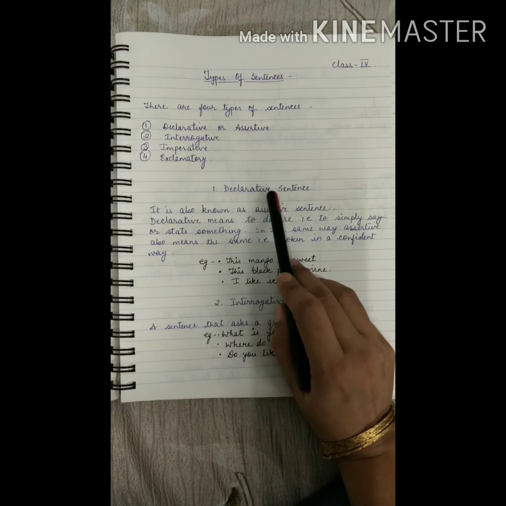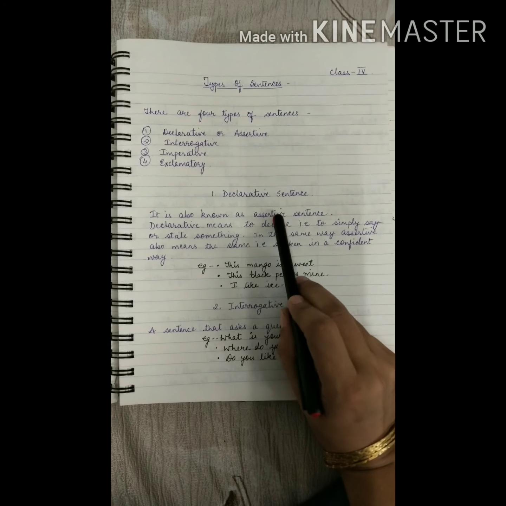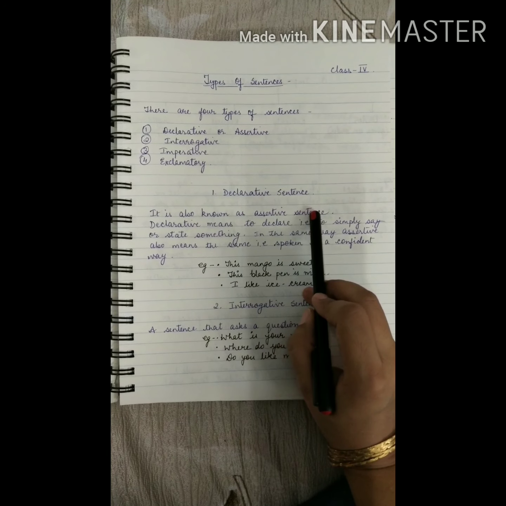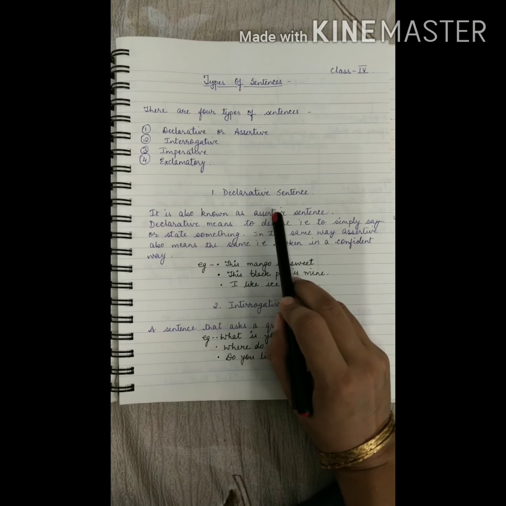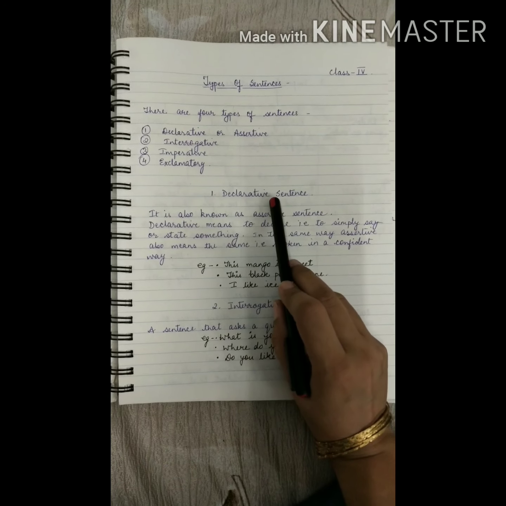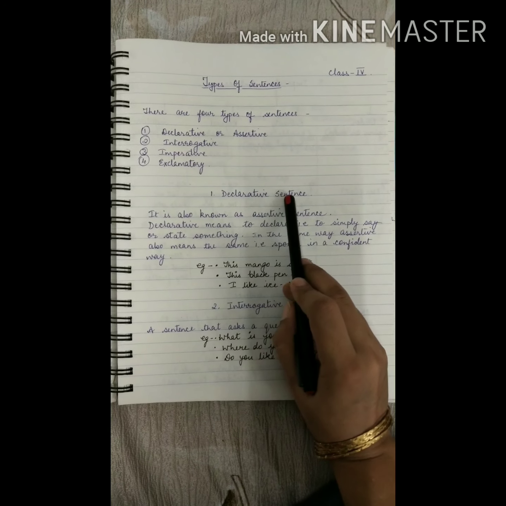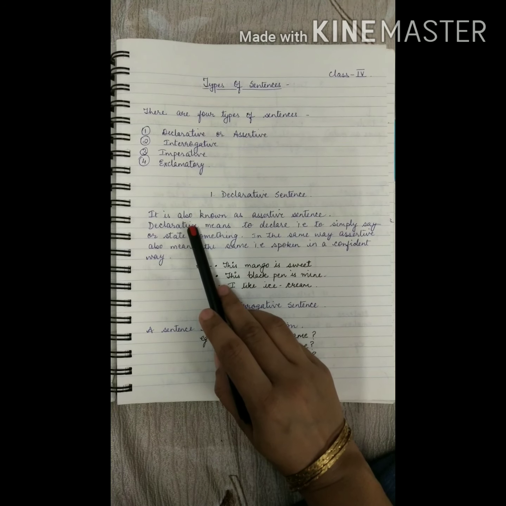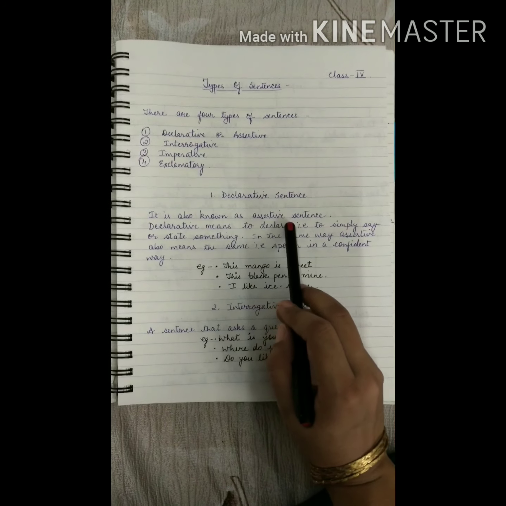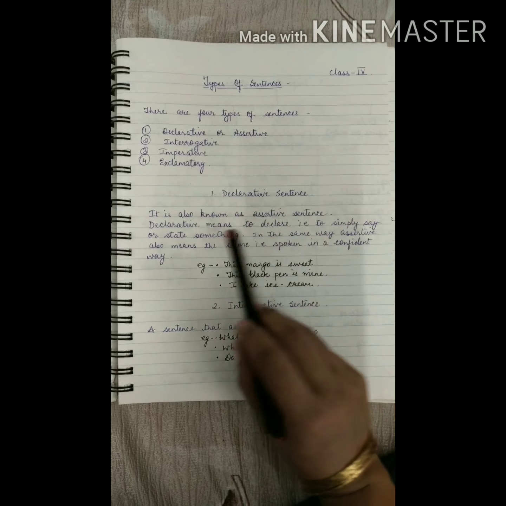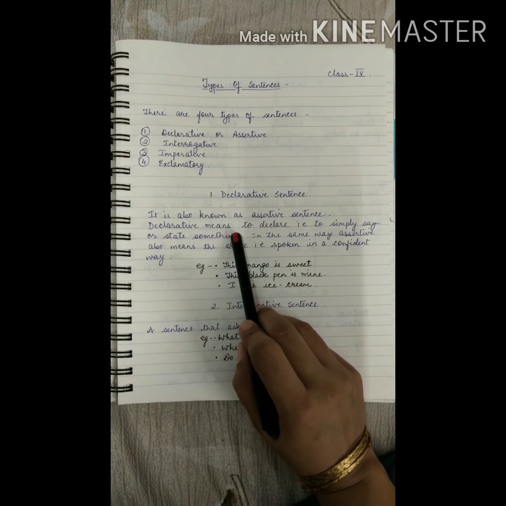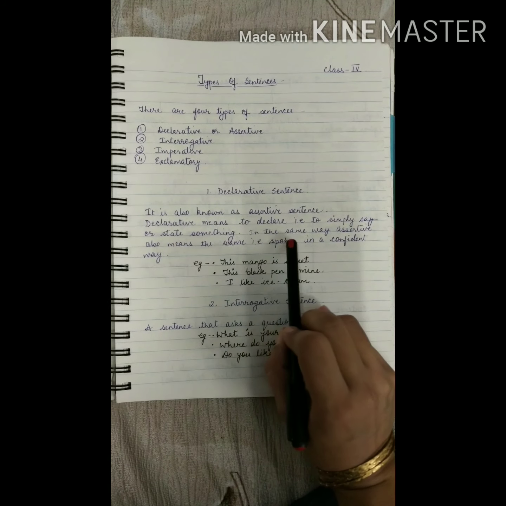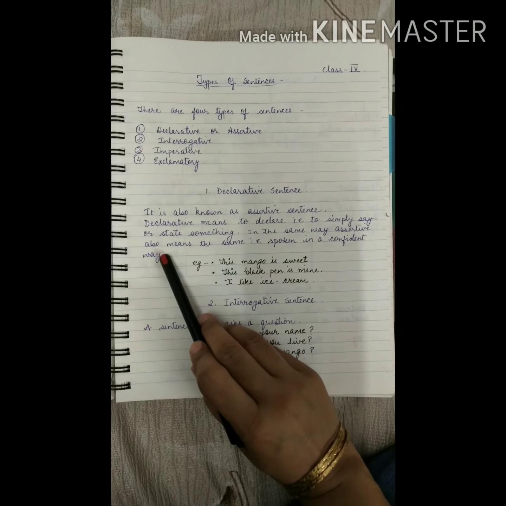The other name of declarative sentence is an assertive sentence. It is also known as assertive sentence. So if we say assertive, then also it means declarative. We are talking about the declarative sentence. Alright. So what does declarative mean? Declarative means to declare, that is to simply say or state something. In the same way, assertive also means the same, that is spoken in a confident way.